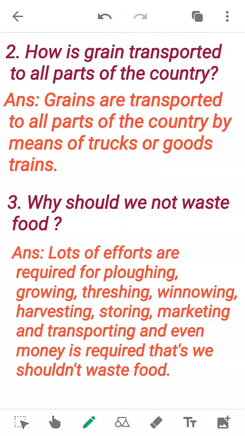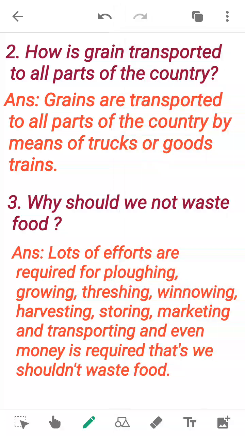The next one is, how is grain transported to all parts of the country? Grains are transported to all parts of the country by means of trucks or goods trains. Goods trains means the trains that carry the goods. Goods means commodities or like luggages, especially like grains, sacks of grains, vehicles. So those trains are called goods trains.